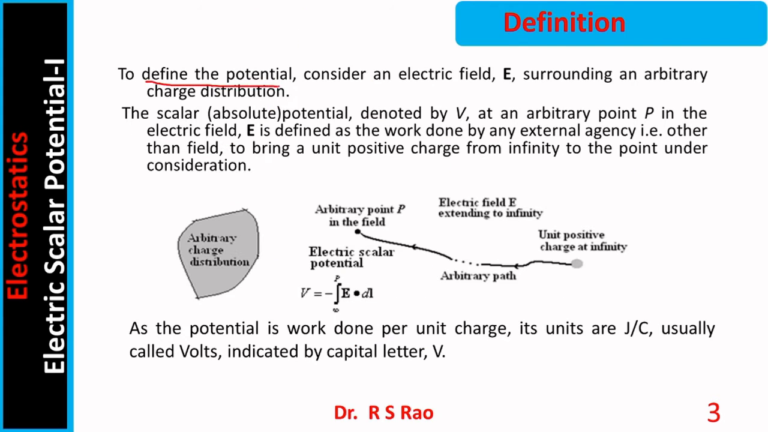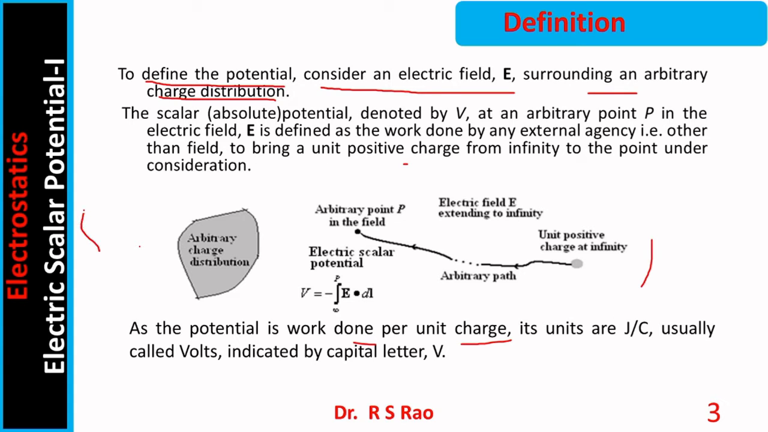Here a definition of potential is given. Consider an electric field surrounding an arbitrary charge distribution. When I say arbitrary, it may be a point charge, it may be a group of point charges, it may be a line charge, it may be surface charge, it may be volume charge, or it may be a combination of one or many of these charge distributions. So some arbitrary charge distribution is there. Surrounding this distribution, field exists.